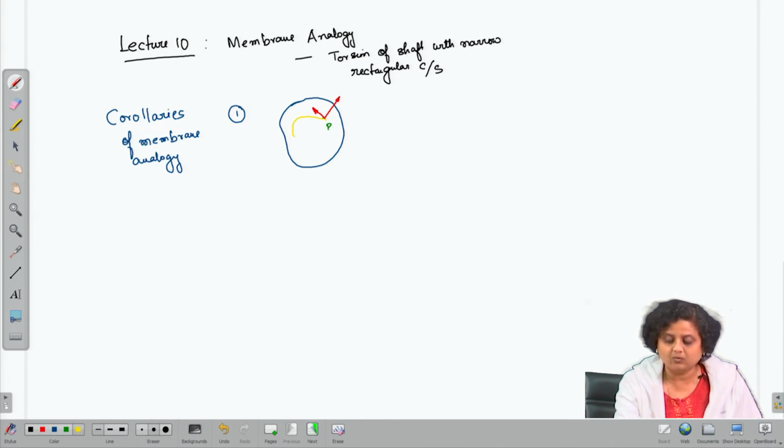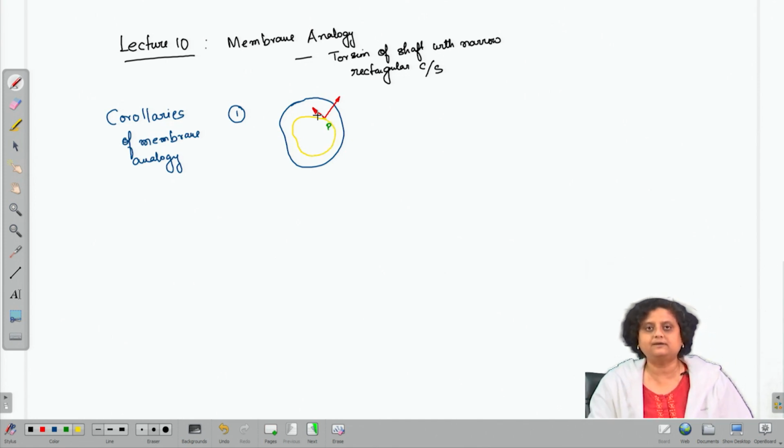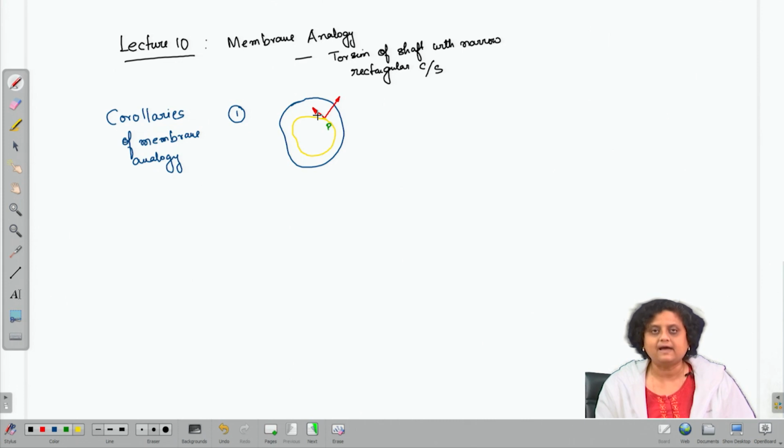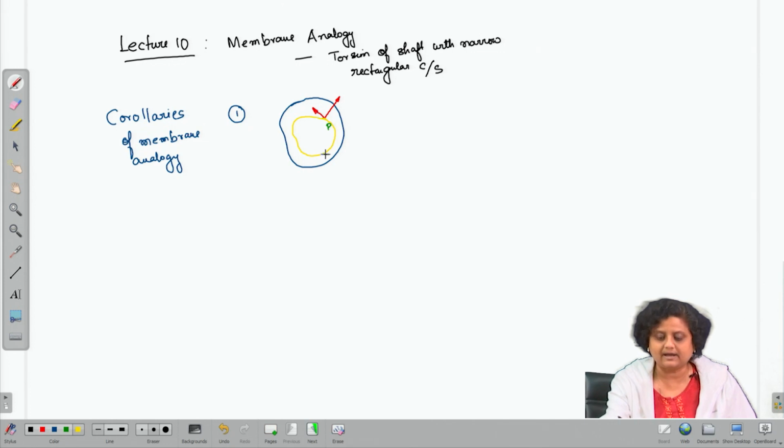So, in other words, if we have a shaft, and we need to find out the resultant of the shear stress at any arbitrary point P, then we have to imagine a contour line passing through that point P in the analogous membrane, and the resultant of the shear stress in the direction tangential to this yellow color contour line is going to be 0.